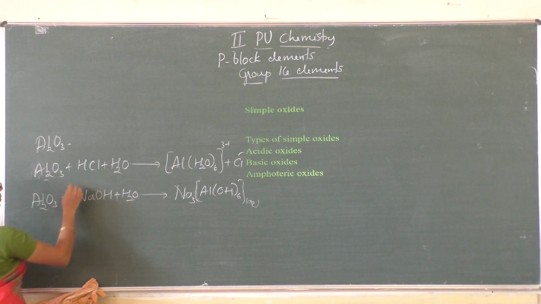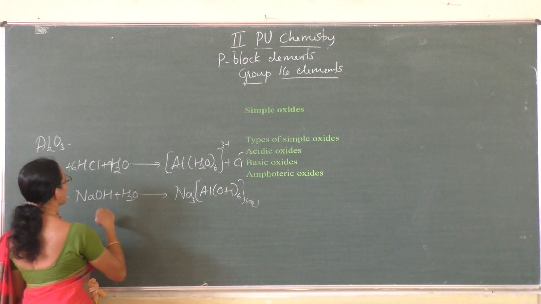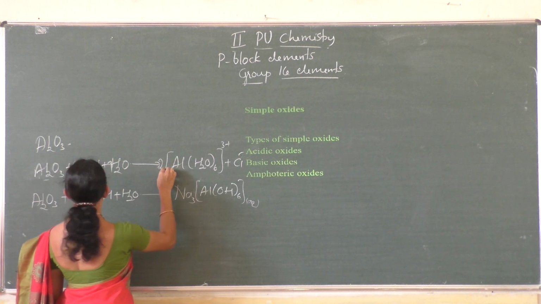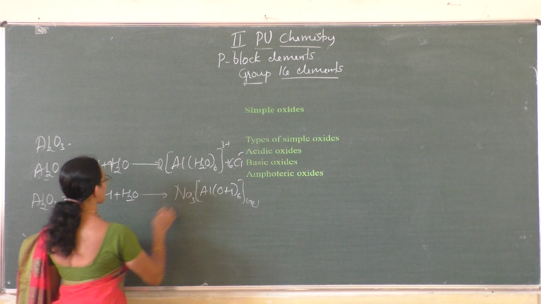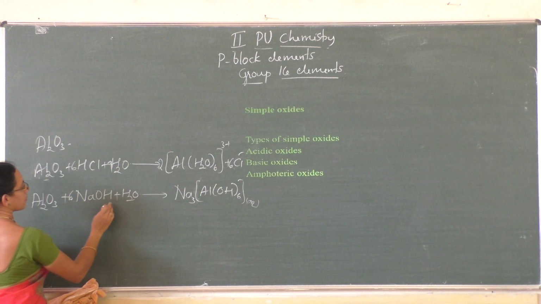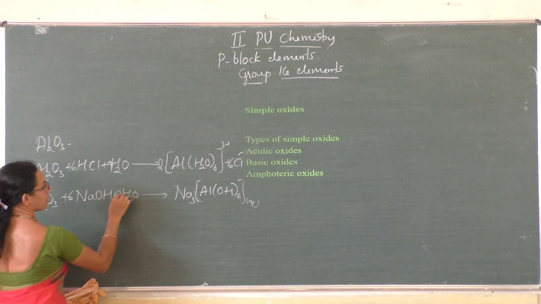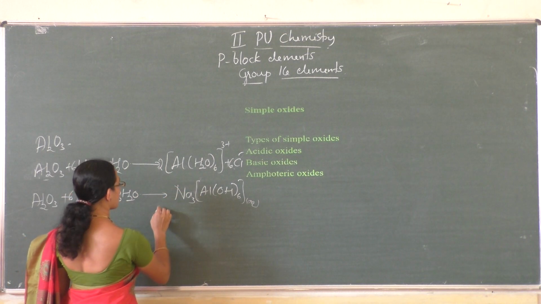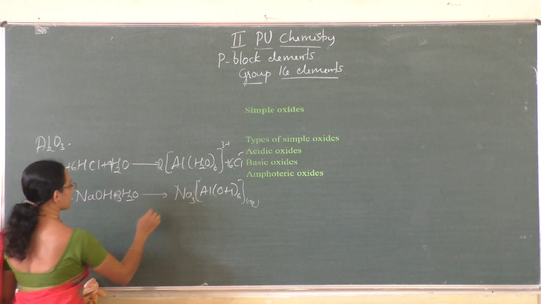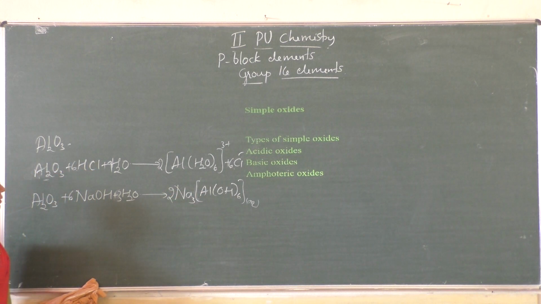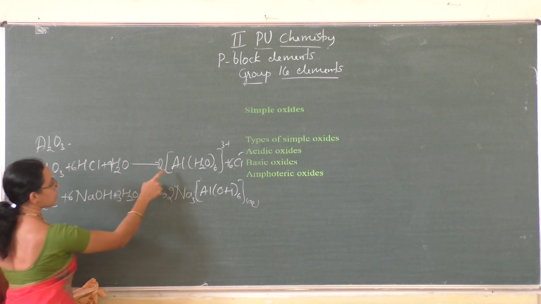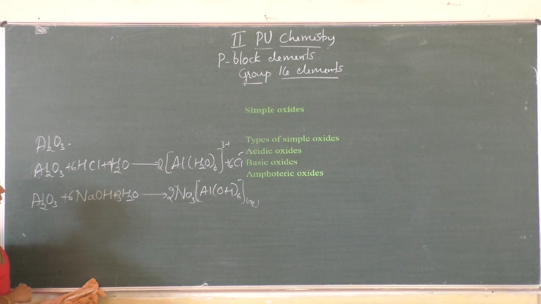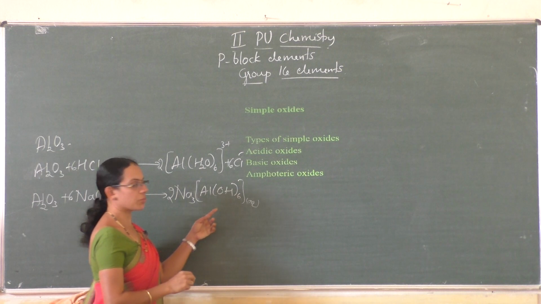You have to balance this equation. This is 6, 9, and this is 2, and this is 6, and this is 6, 3, and this is 2. So aluminium oxide is an amphoteric oxide. It reacts with an acid and with a base. So that is an example for amphoteric oxide.